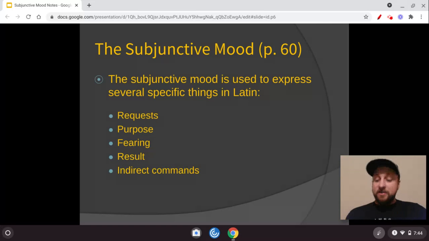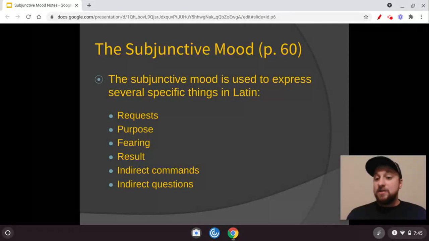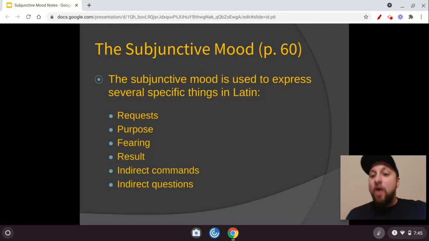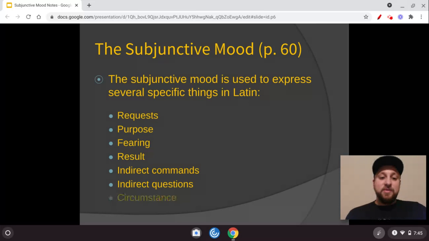An indirect command. So instead of telling someone, open your book, you're saying, I told the students to open their books. It's almost like you're referring to the command rather than directly giving it. An indirect question. So you're not saying, who are you? You're saying, I want to know who you are. So you notice how there you're not directly asking the question, you're doing so indirectly.